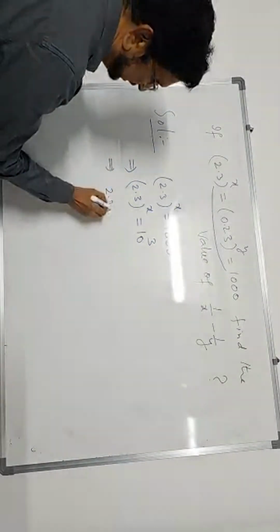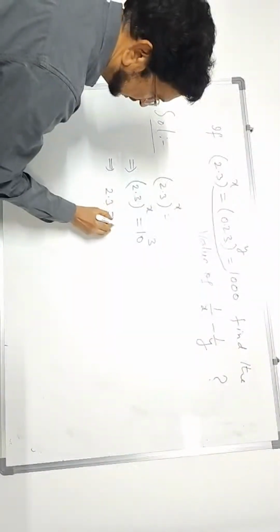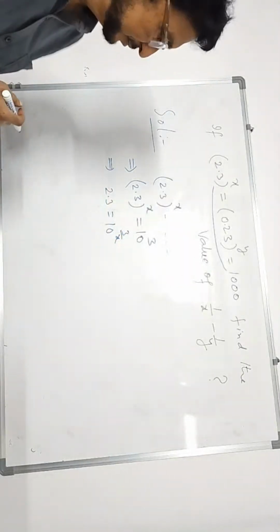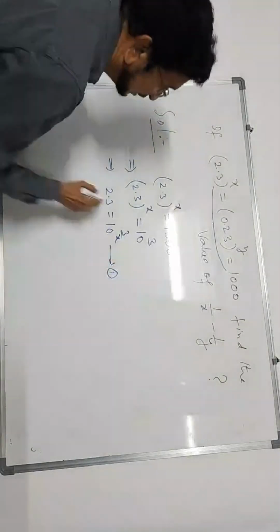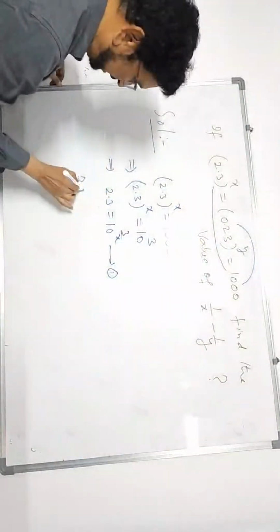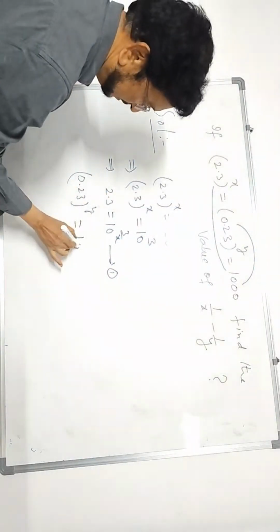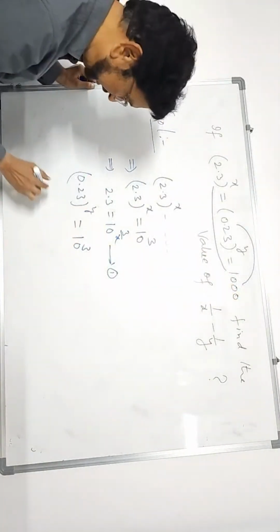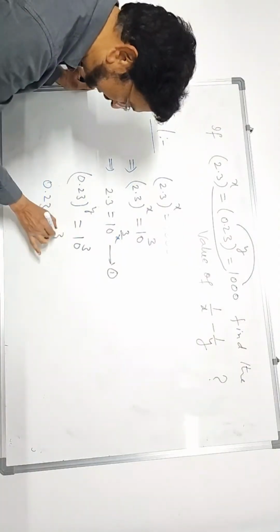2.3 is equal to, as I told you just now, 10 power 3 by x. We can write this as result 1. Now take these two. 0.23 power y is given as 10 power 3, since 1000 means 10 power 3. In the same way, you bring y to this side. 0.23 is equal to 10 power 3 by y.